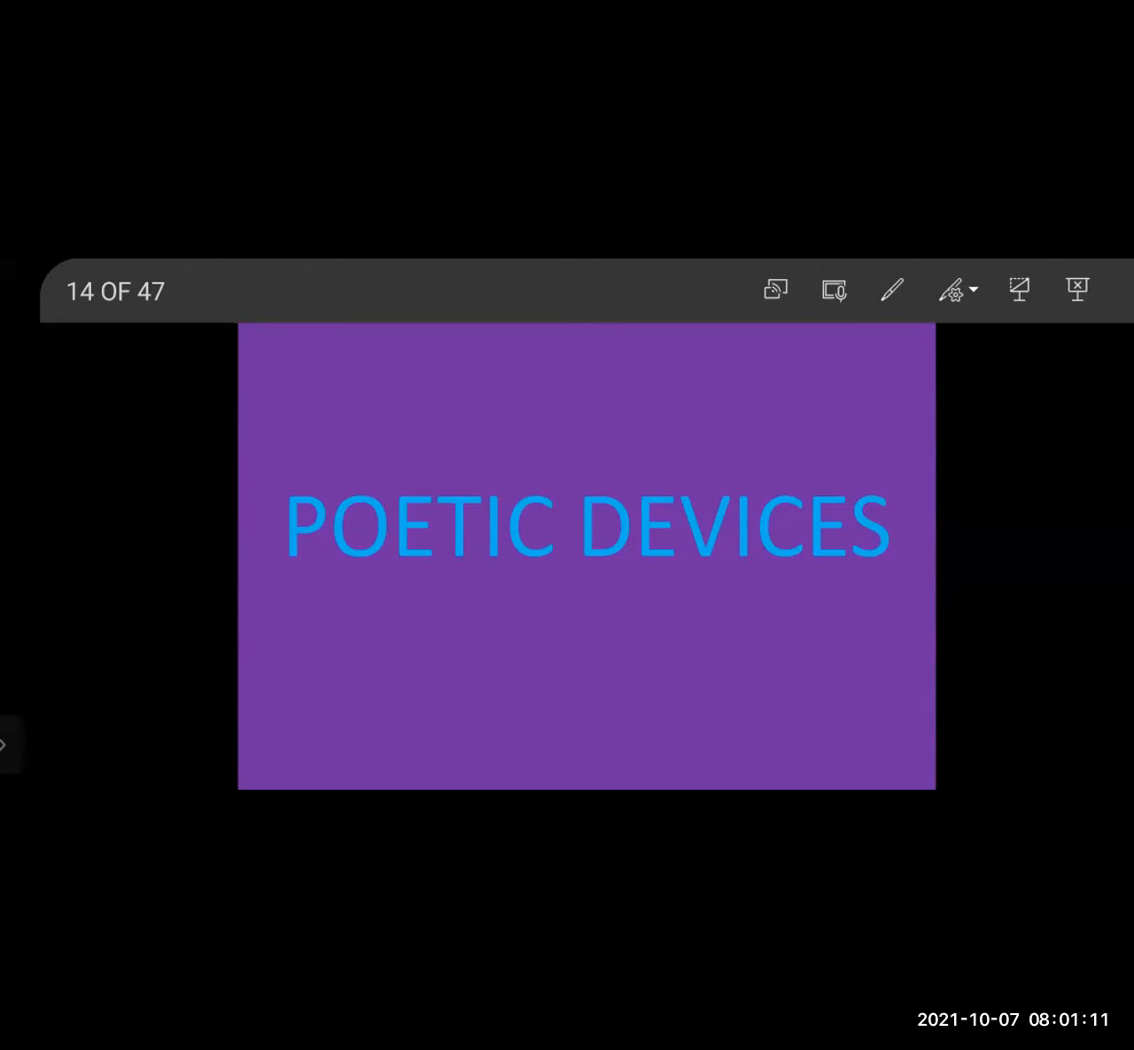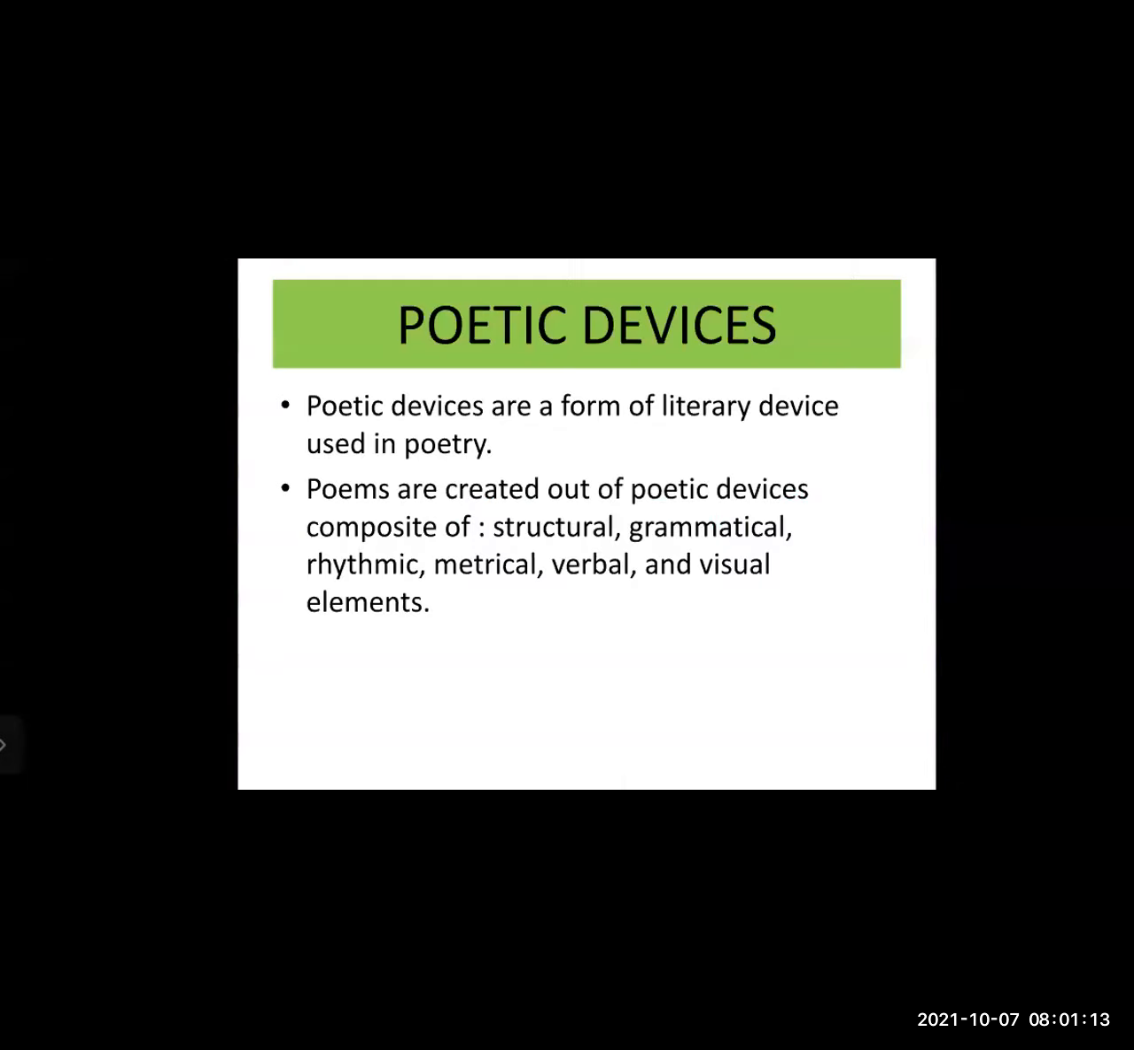Poetic devices. Poetic devices are a form of literary device used in poetry. It is a literary device. Poetic devices are literary devices which are used in poetry. Poems are created out of poetic devices composed of structural, grammatical, rhythmic, metrical, verbal, and visual elements.